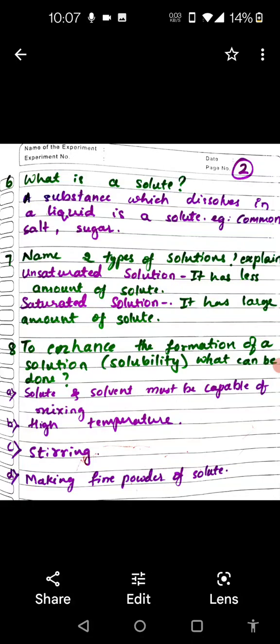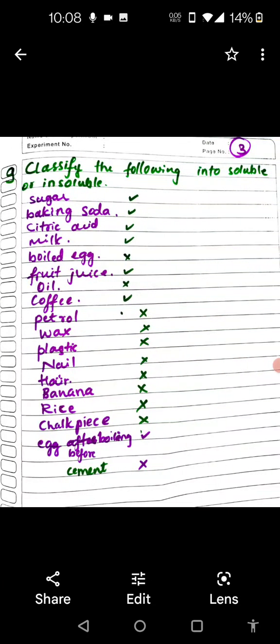Now tell me, to enhance the formation of a solution, what can be done? Solute and solvent must be capable of mixing with each other. Okay. Then by providing high temperatures, yes, by continuously stirring it, very good. By making fine powder of the solute. Yes, for example, if you powder the salt and add it to the water, it will dissolve fast. If you powder the sugar finely and add to the water, it will get dissolved fast.